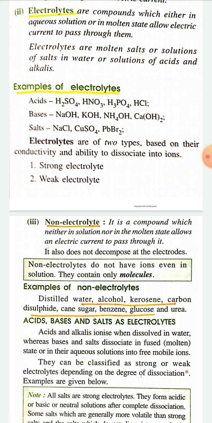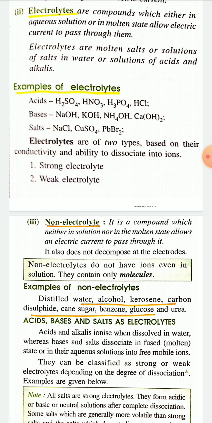Okay, and non-electrolytes, what are these substances? A non-electrolyte is a compound which neither in solution nor in molten state allows an electric current to pass through it. So non-electrolytes do not conduct electricity in molten state or in liquid state, because they cannot dissociate into ions.